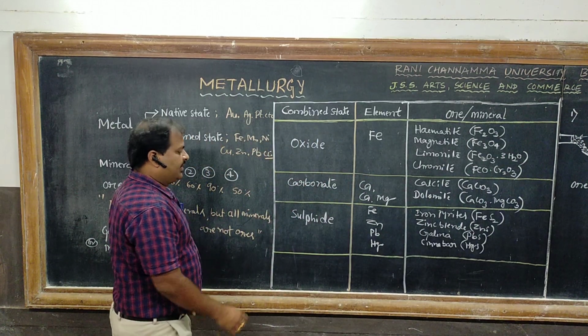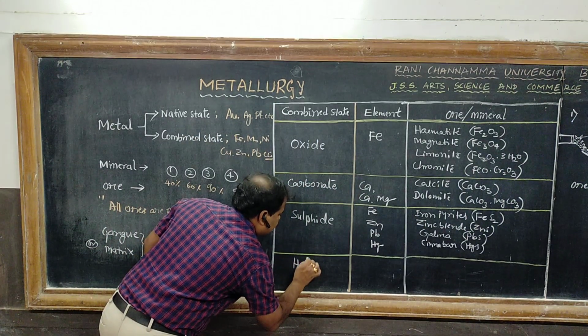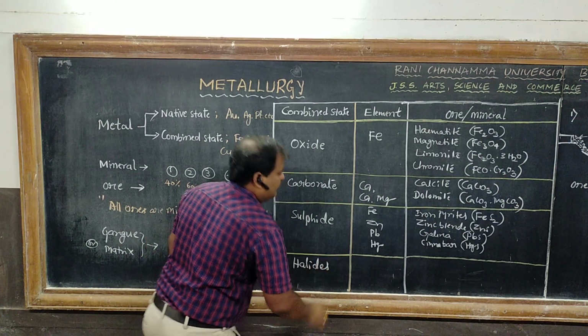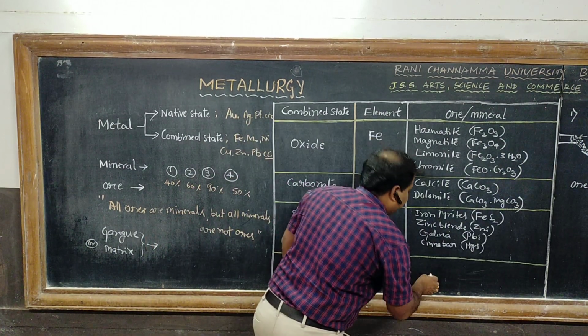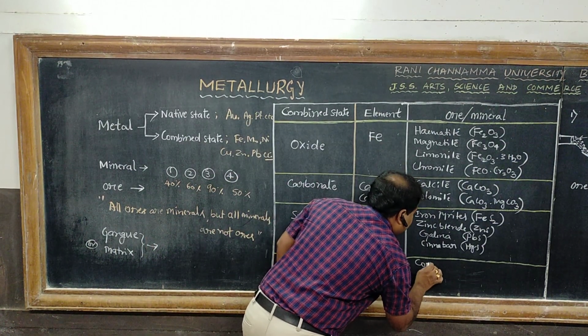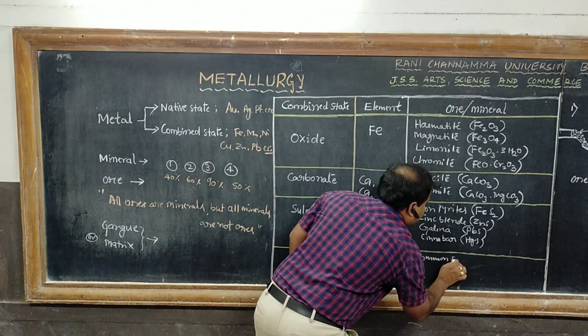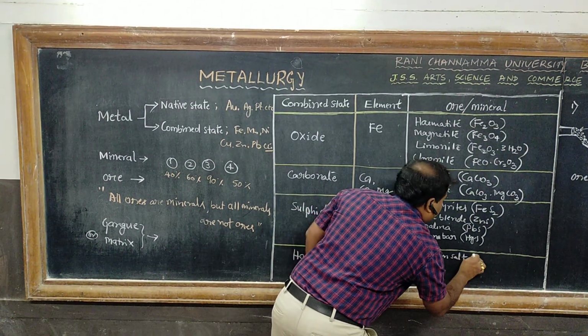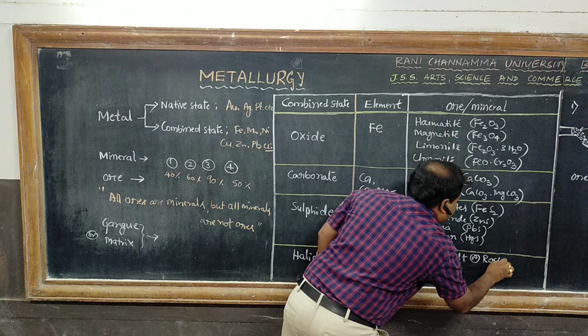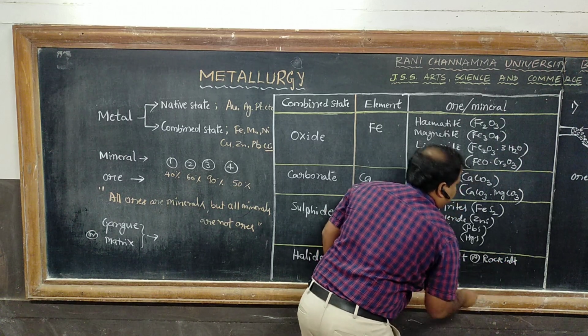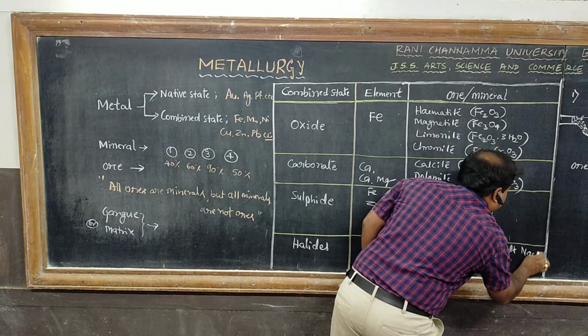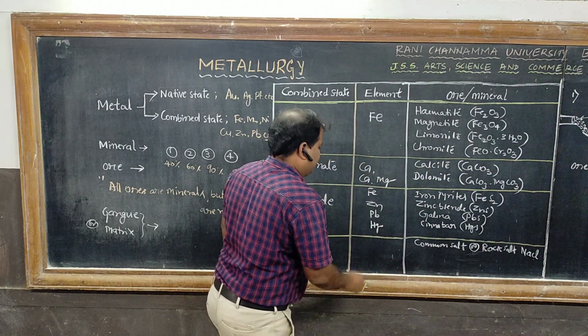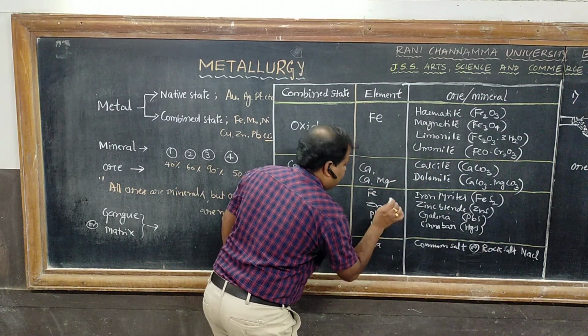And the other type of ore is halides. The examples are common salt or rock salt, that is sodium chloride. Here the present metal is sodium.